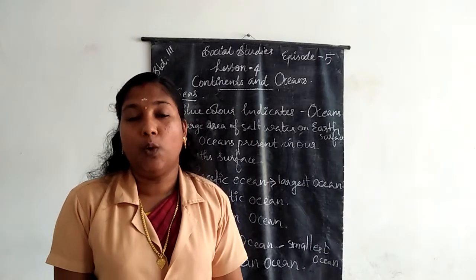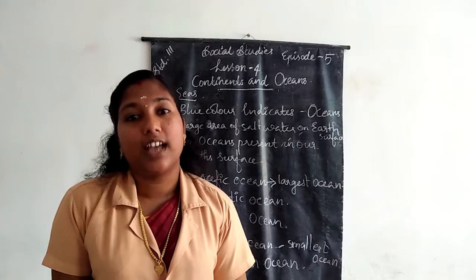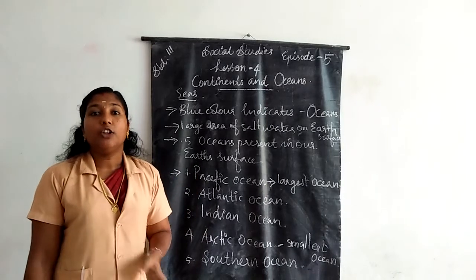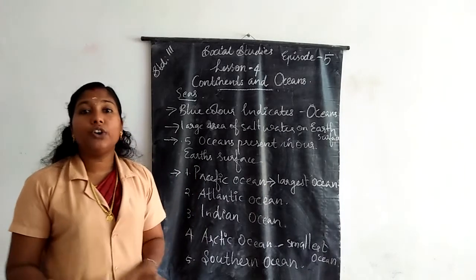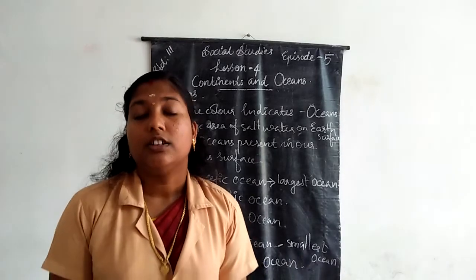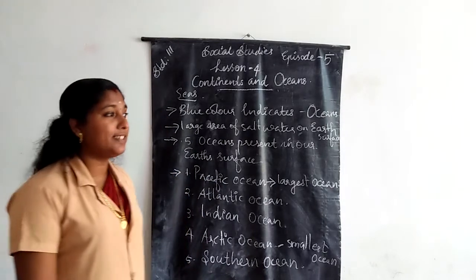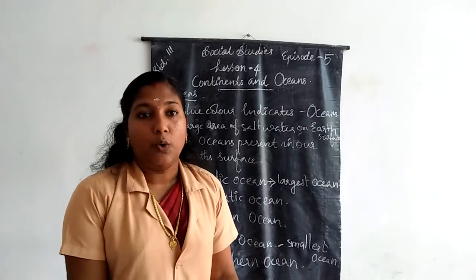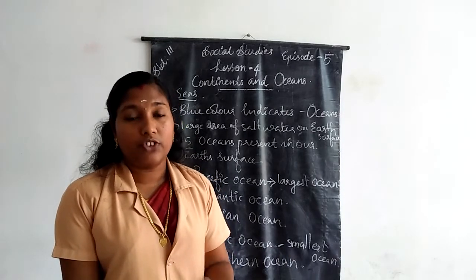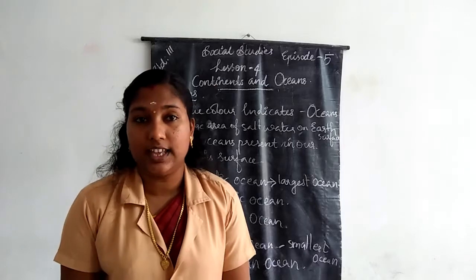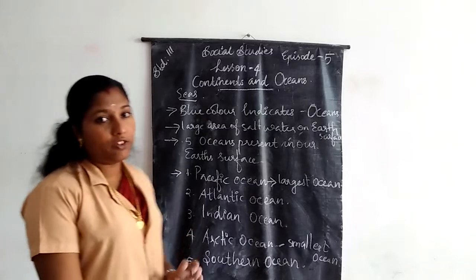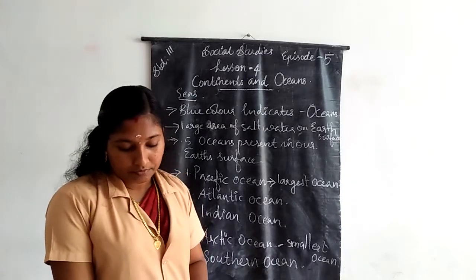So it is not used for drinking purposes and irrigation facilities, because the water is salty.